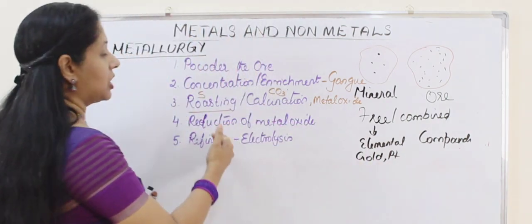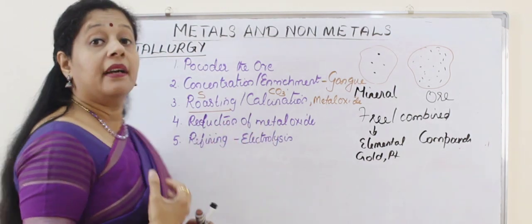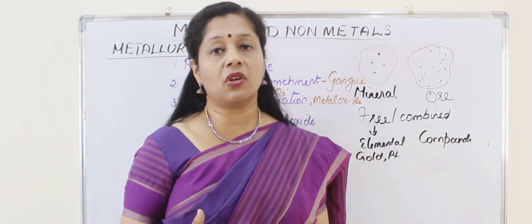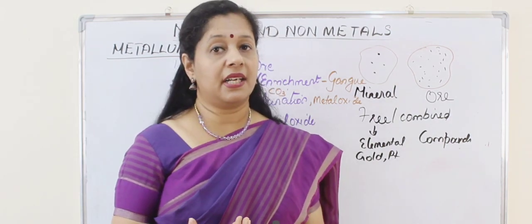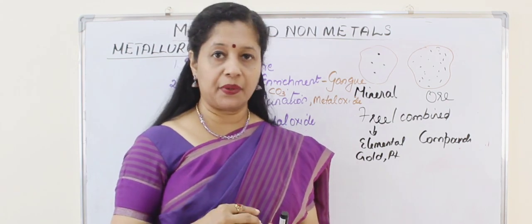Now what is the next stage? Reduction. Then followed by that we get metal. That metal should be refined. We have to get the pure form of the metal. So the last step is called refining. The refining is done using electrolysis or electricity. So hope you understood these steps very well.